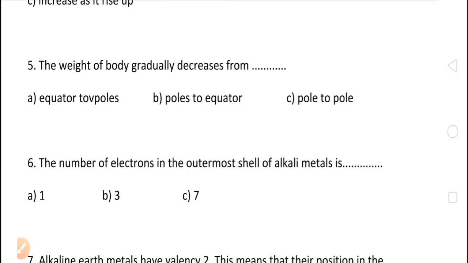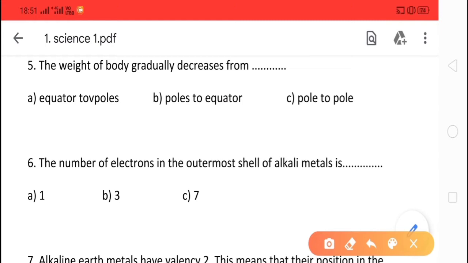Let's see another question. The weight of a body gradually decreases from dash. Option A, equator to poles, option B, poles to equator, and option C, pole to pole. The correct option is option B, poles to equator.